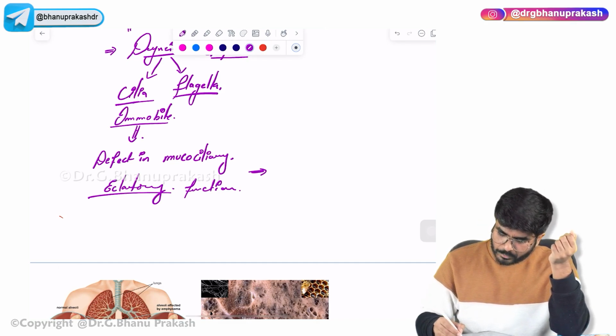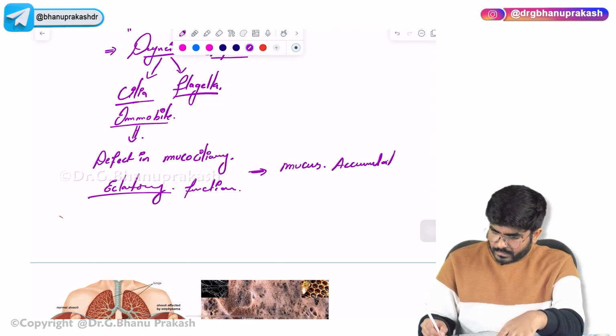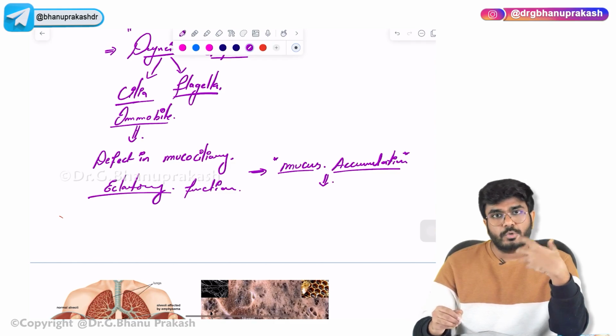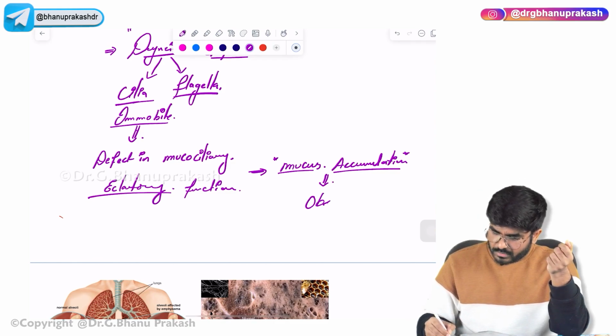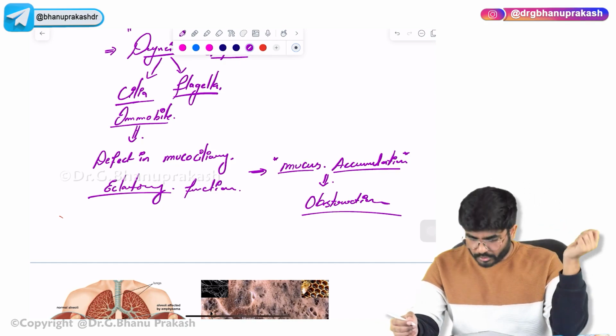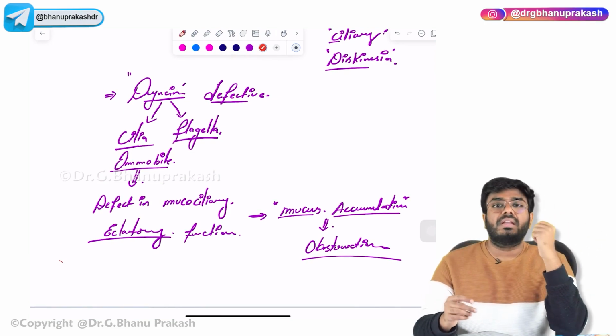Because of this, the mucus will start to accumulate. Okay, there is going to be mucus accumulation. Because of this mucus accumulation, there is going to be obstruction. That will lead to infection, and from infection, necrotizing inflammation leading to bronchiectasis. Completed. Now, what are the important points that you should know regarding Kartagener syndrome?